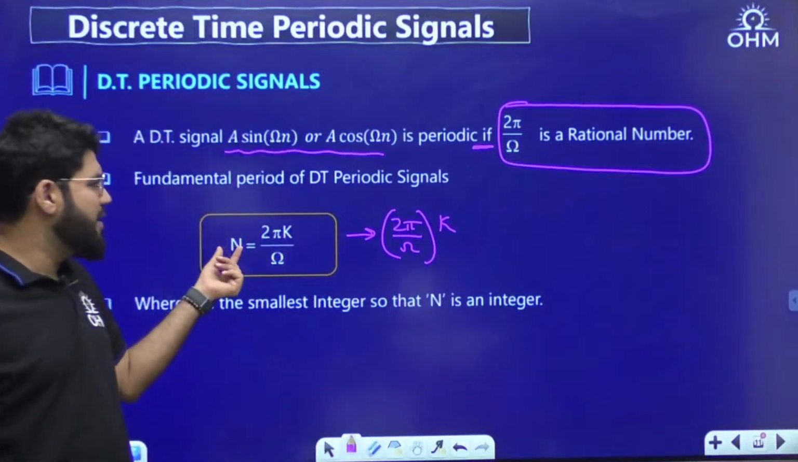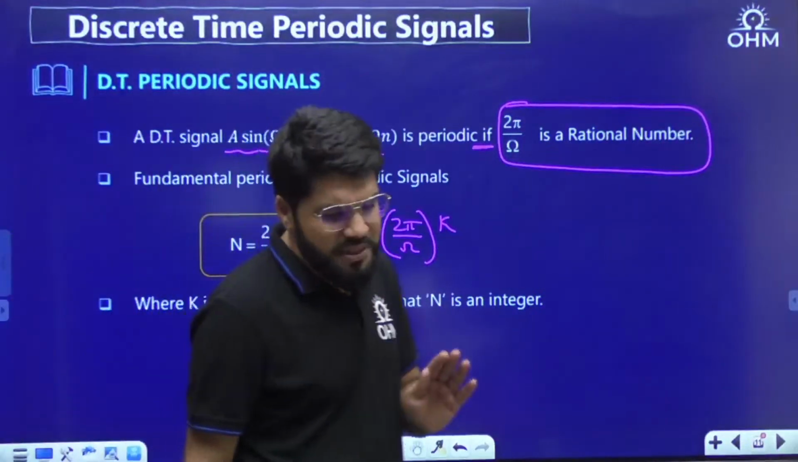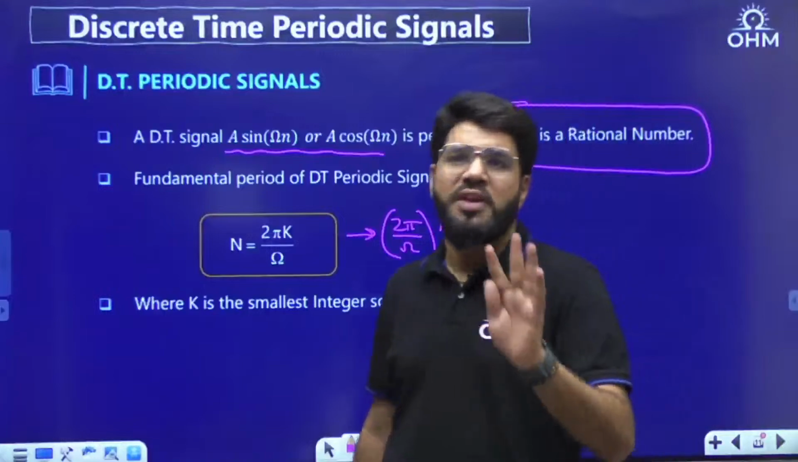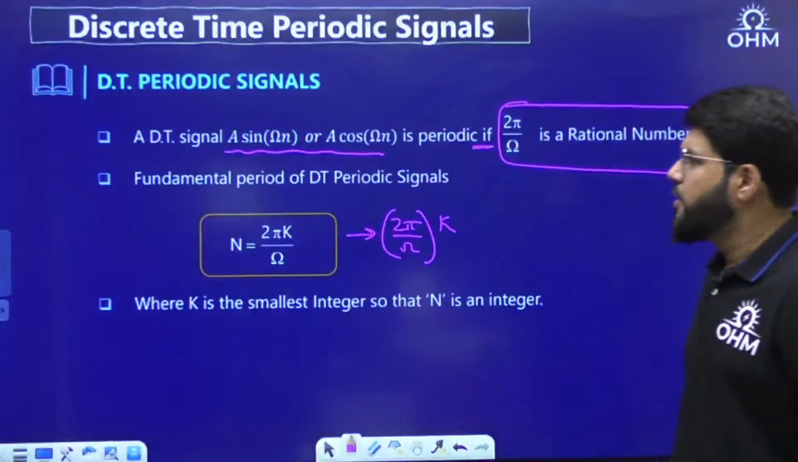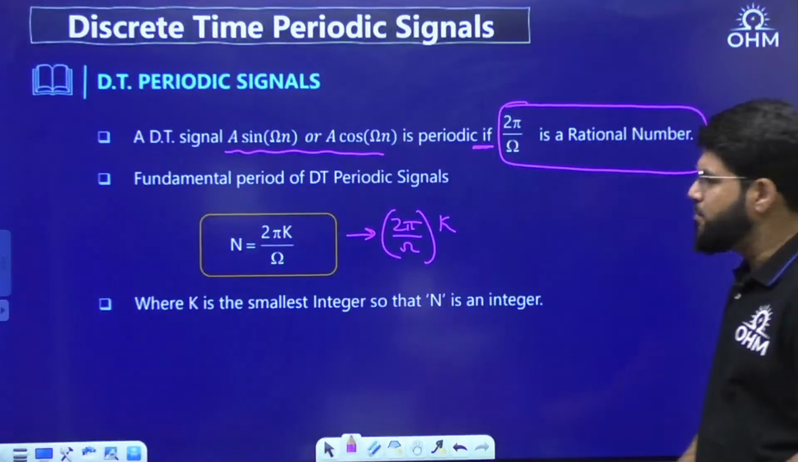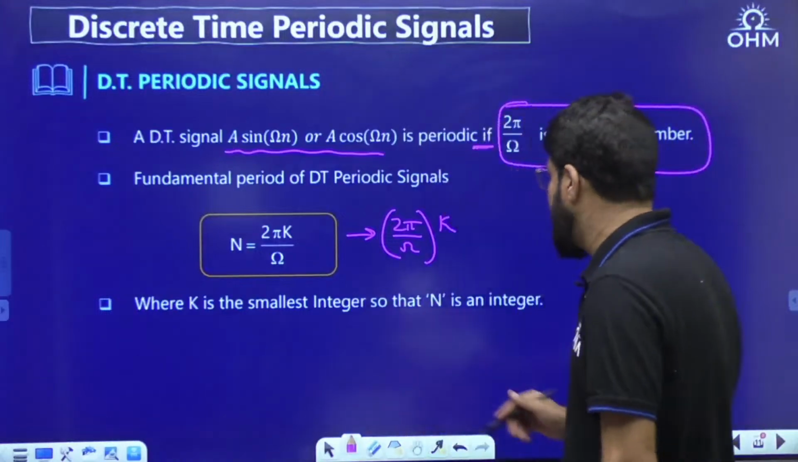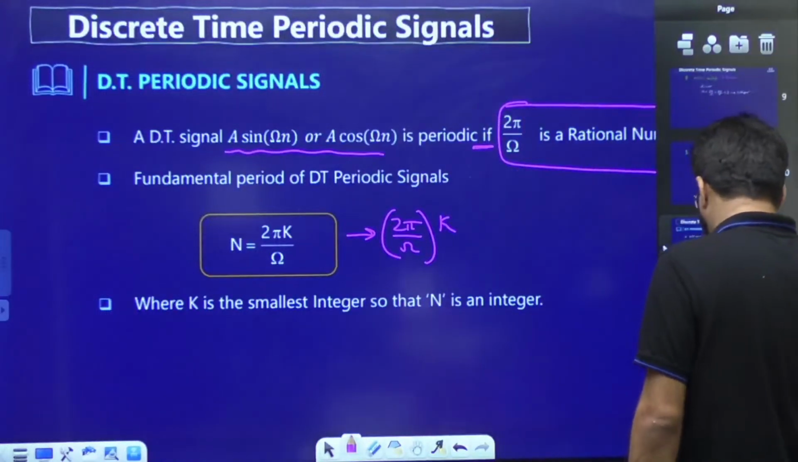Your intention is to make this time period equal to an integer, because in the discrete domain only integral values of time and time periods are allowed. Only integral values of time and time period are allowed. This is one difference that you are able to feel with respect to the continuous time domain.